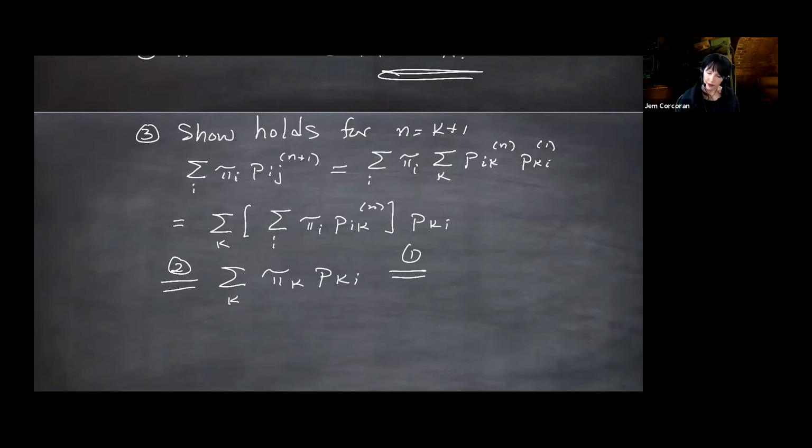something went wrong. Oh, I moved too. So this was going from i to j, and then I wrote it as going from i to k in n steps, and then k to j. This second subscript way up here in the right corner should be a j. And then this guy should be a j.